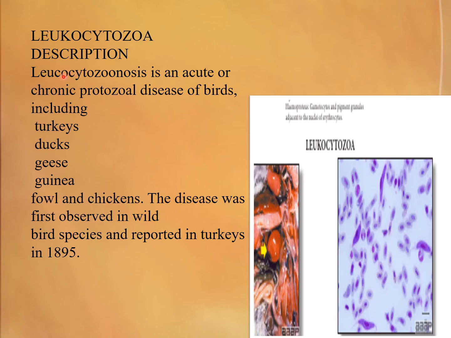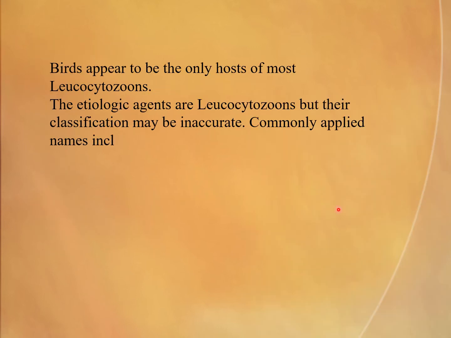Leucocytozoon description. Leucocytozoonosis is an acute to chronic protozoal disease of birds, including turkeys, ducks, geese, guinea fowl, and chickens. The disease was first observed in wild bird species and reported in turkeys in 1895, and this is the appearance of the protozoan parasite under the microscope. Birds appear to be the only host of most Leucocytozoon. The etiological agents are Leucocytozoon, but their classification may be inaccurate.